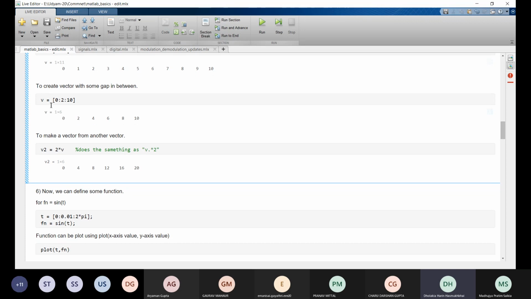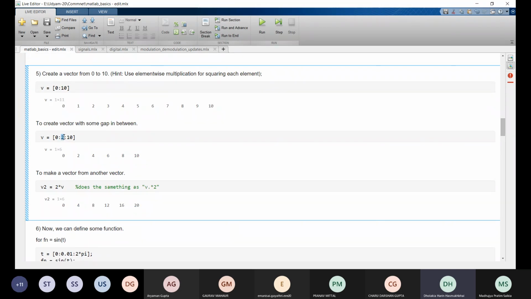Now see this example: v equal to 0 colon 2 colon 10. Here we have added 2 in between 0 and 10. So v will have values from 0 to 10, but each value is incremented by 2. So we will have values 0, 2, 4, 6, 8 and 10. So you can understand how this works, right?